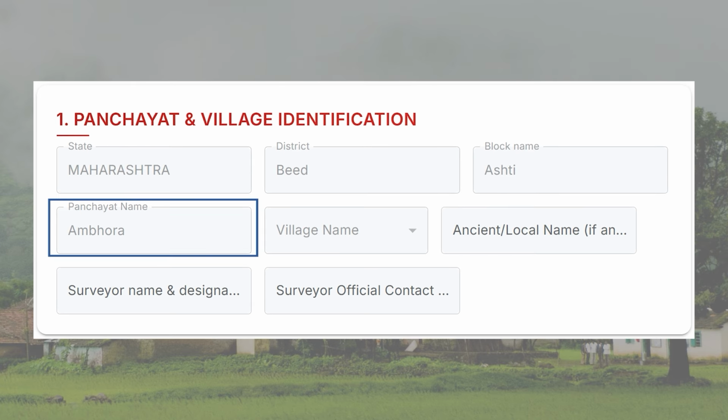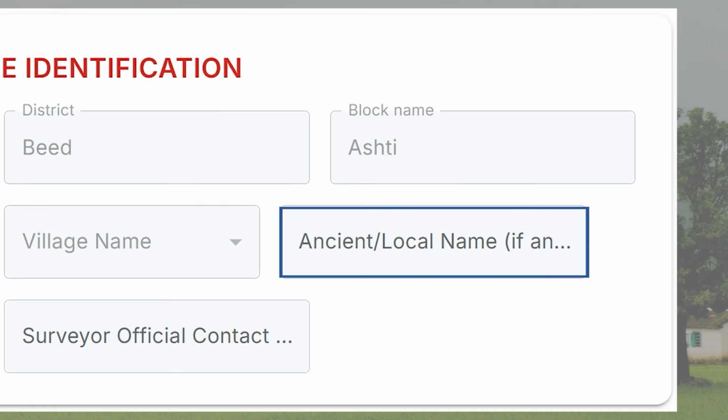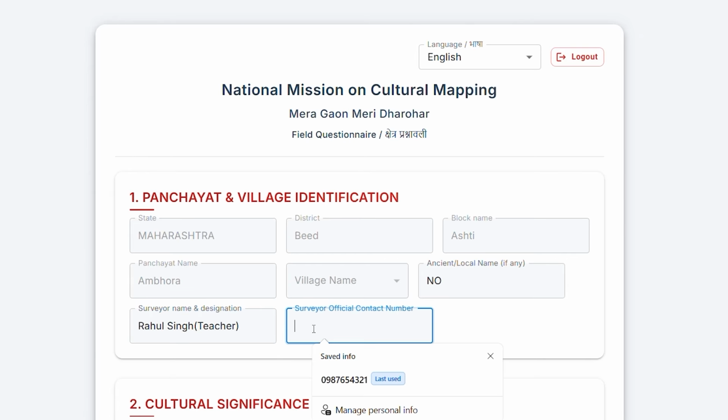Start by selecting the Panchayat, block, district, village, and state or union territory from the drop-down list. You can also search for them directly by typing in the search bar. In the ancient or local name field, enter the village's older or traditional name, if it has one. Fill in surveyor name and designation by writing your full name along with your official role or position. Finally, enter the official contact number of the surveyor. Make sure this number is correct because it will be used for verification.